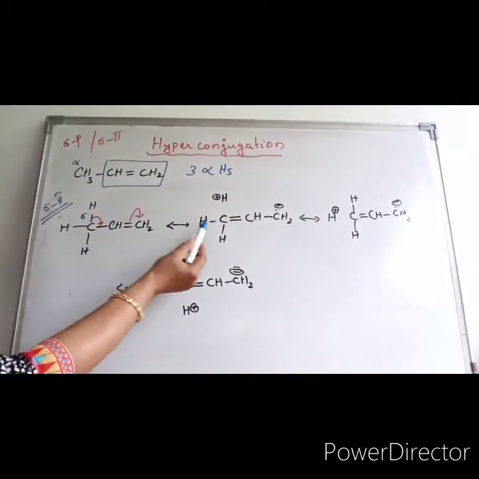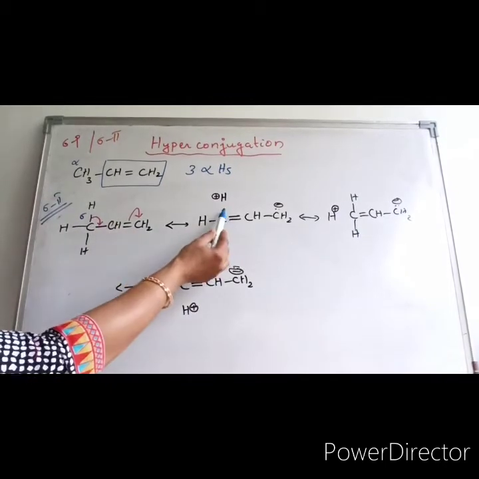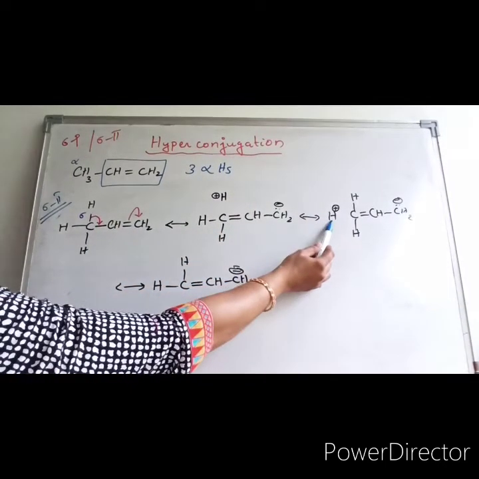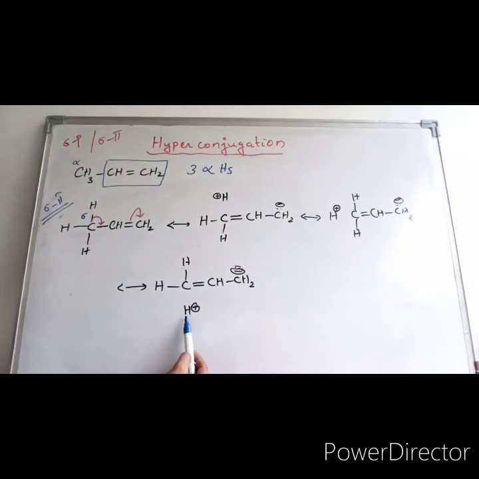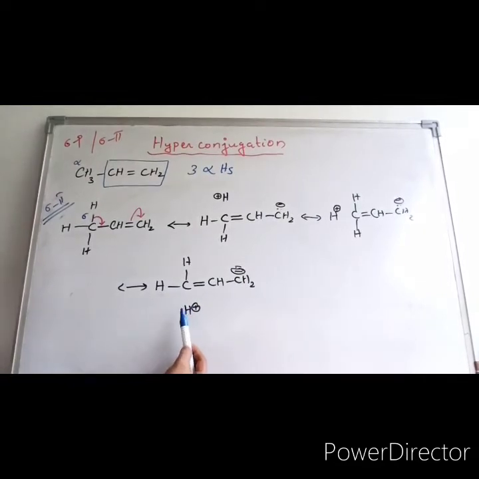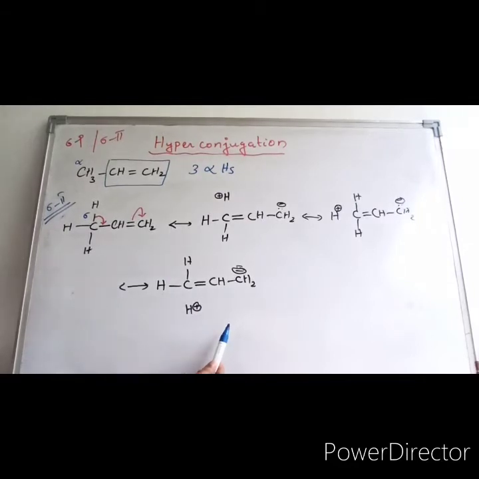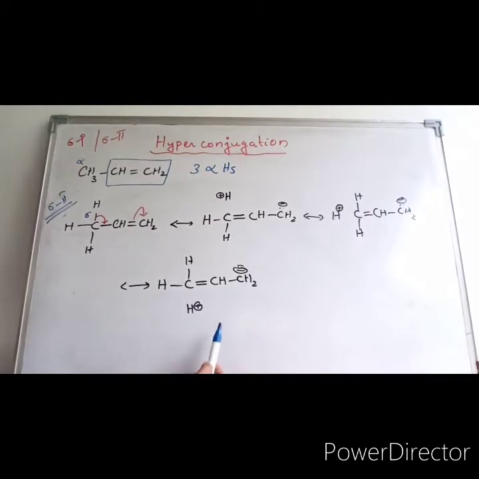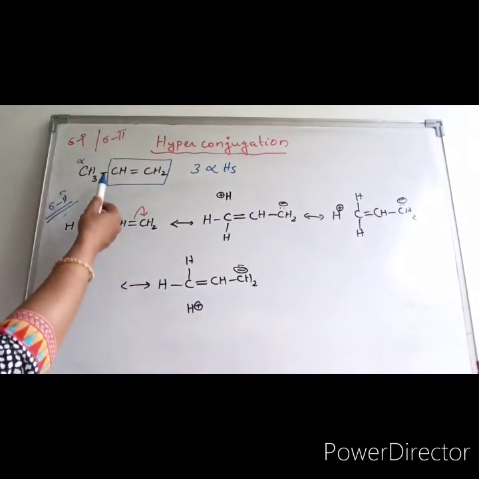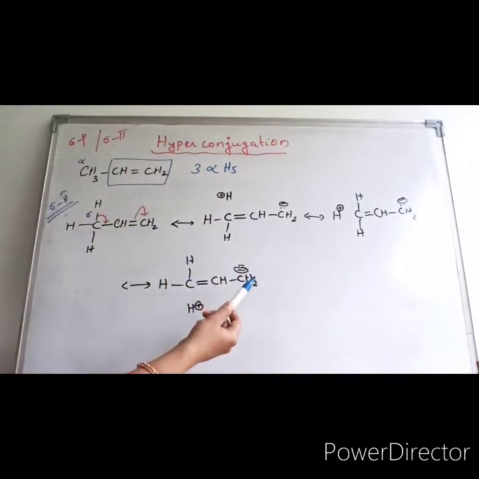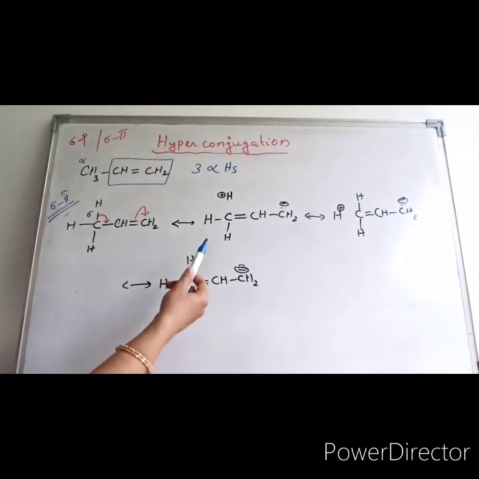This is the first hydrogen involved in a hyperconjugative structure, this is the second one, this is the third one. So as many alpha hydrogens as there are, that many hyperconjugative structures are there. As you know, as the number of resonance structures increases, stability increases. Similarly, here as the number of hyperconjugative structures increases, the stability increases.